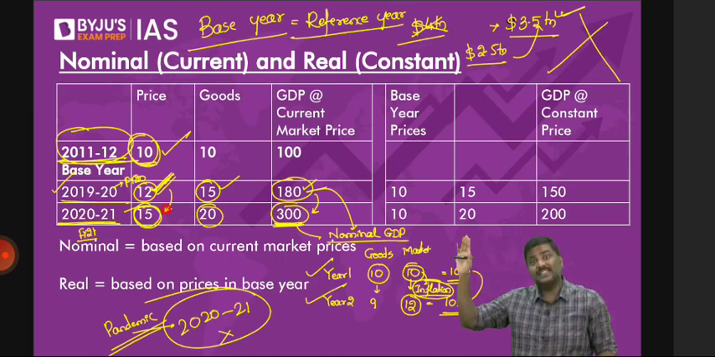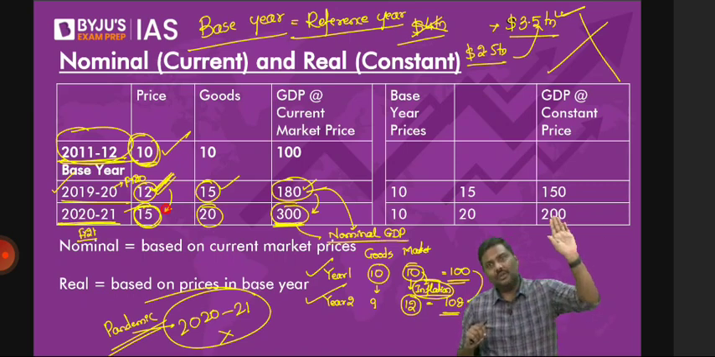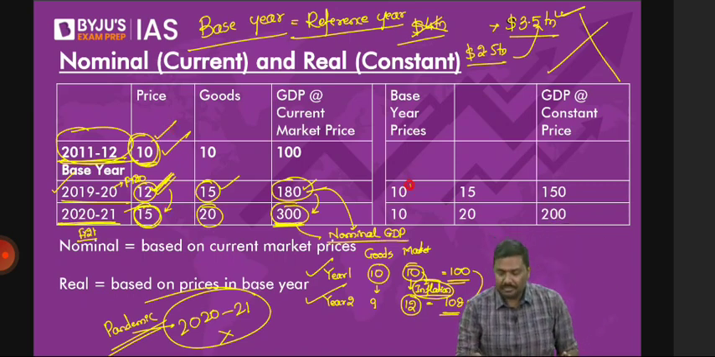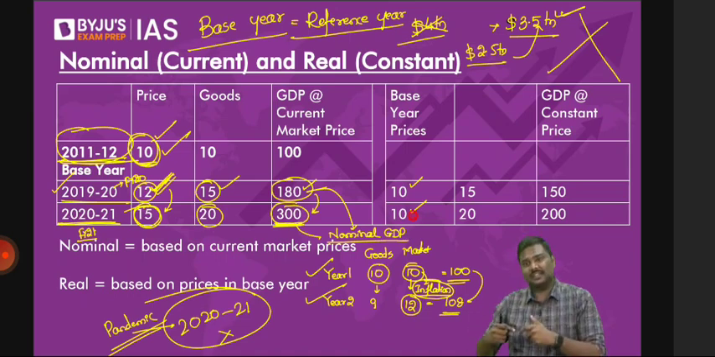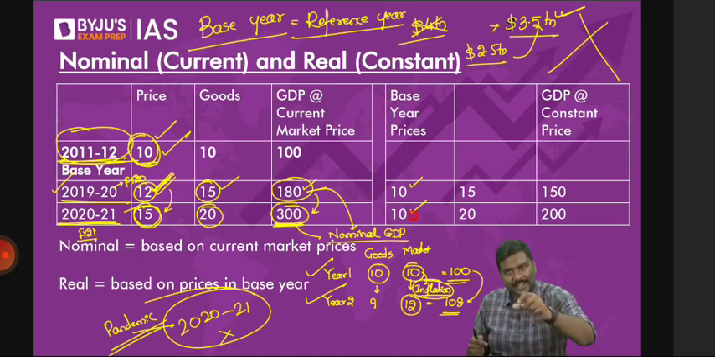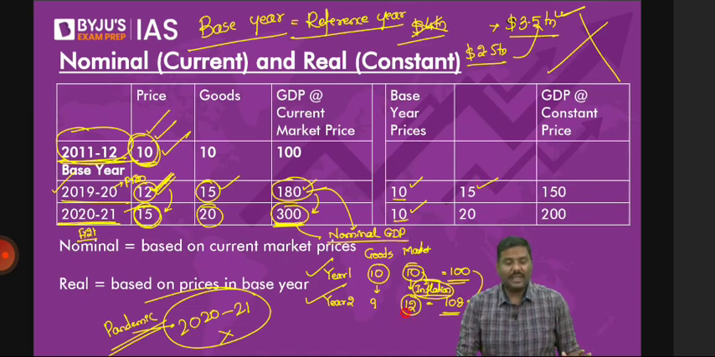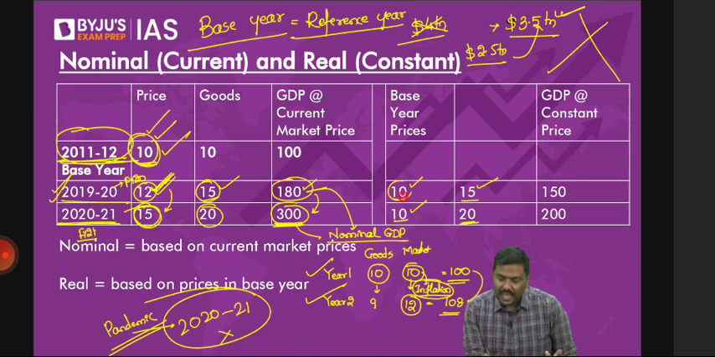Follow the next calculation. What is the base year now? 2011-12. What is the price of the commodity in the base year? Price of the commodity in the base year is 10 rupees. Now simply take the price of the commodity in both the years as 10 rupees. Why 10 rupees? That was the price of the commodity in the base year. So how many products were manufactured in financial year 20? 15. So 10 into 15. How many products were manufactured in financial year 21? We have manufactured 20 products. So taking base year prices but current units of production, we will calculate GDP.